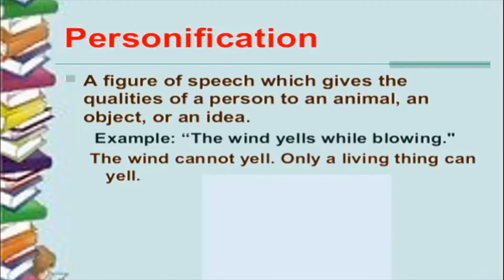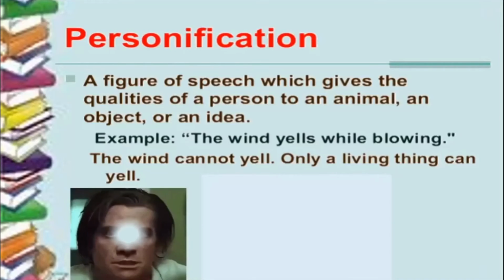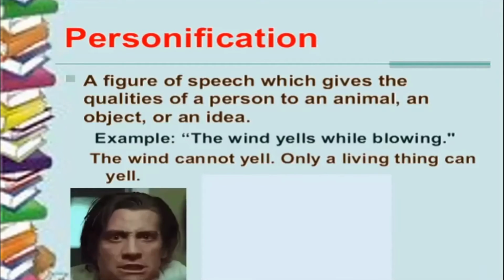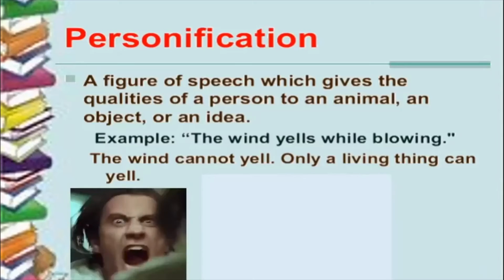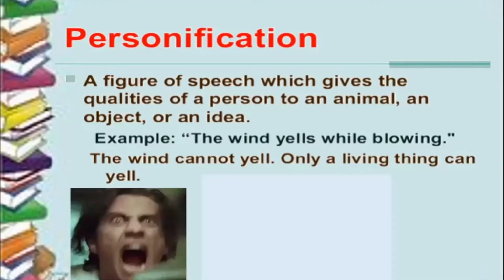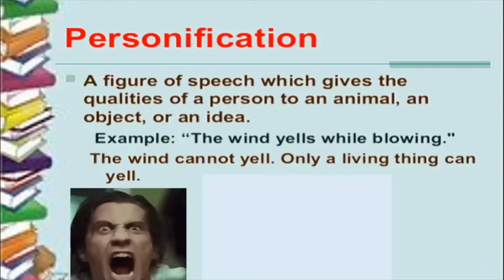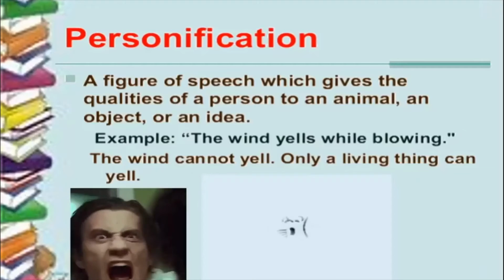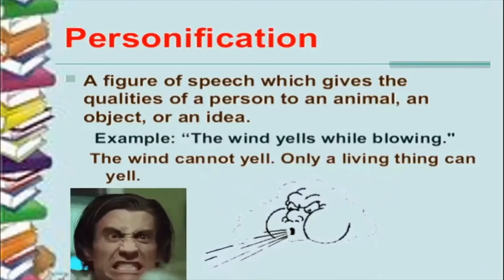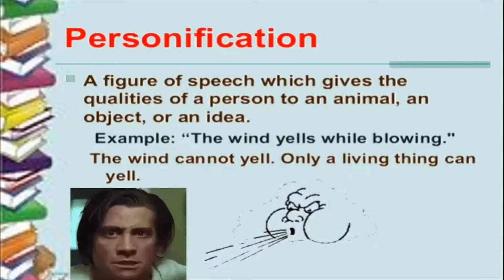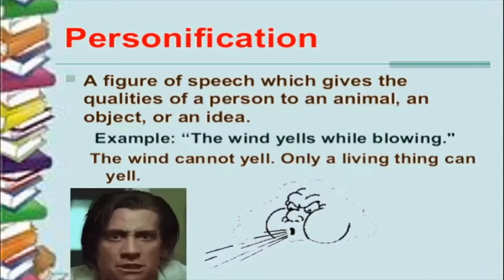Look at the example. The wind yells while blowing. Only a human being can yell. So you can see this person yelling. Yelling means screaming loudly. Only a human being, people like you and me, can yell. Winds cannot yell. So the wind cannot yell at all. So it is an example of personification.